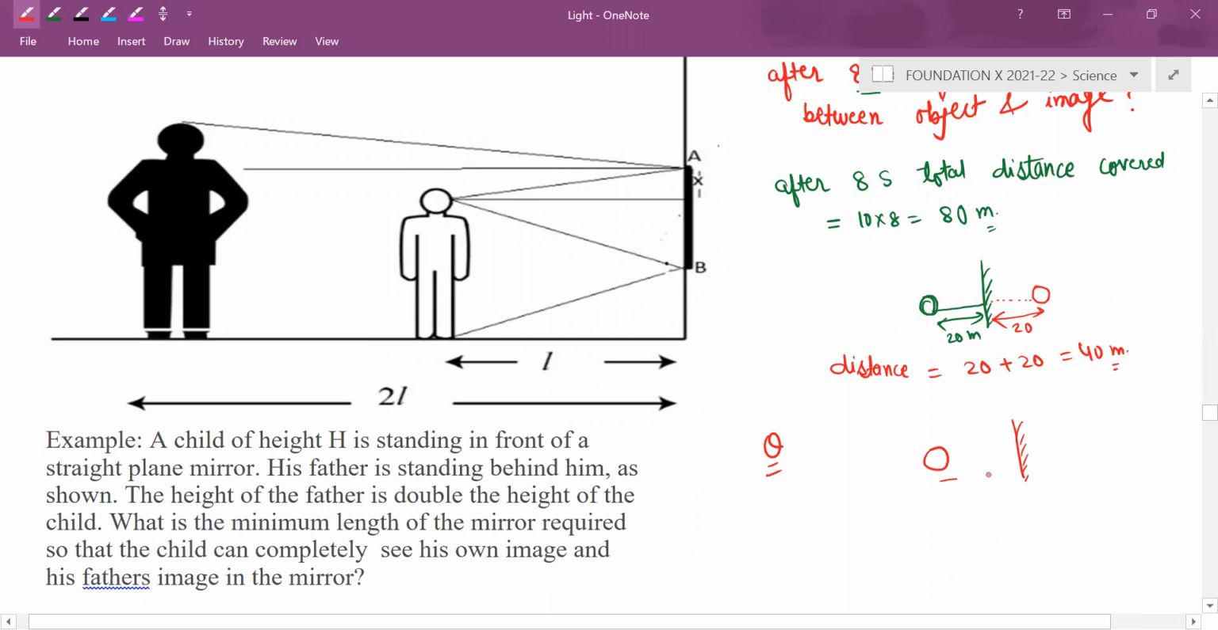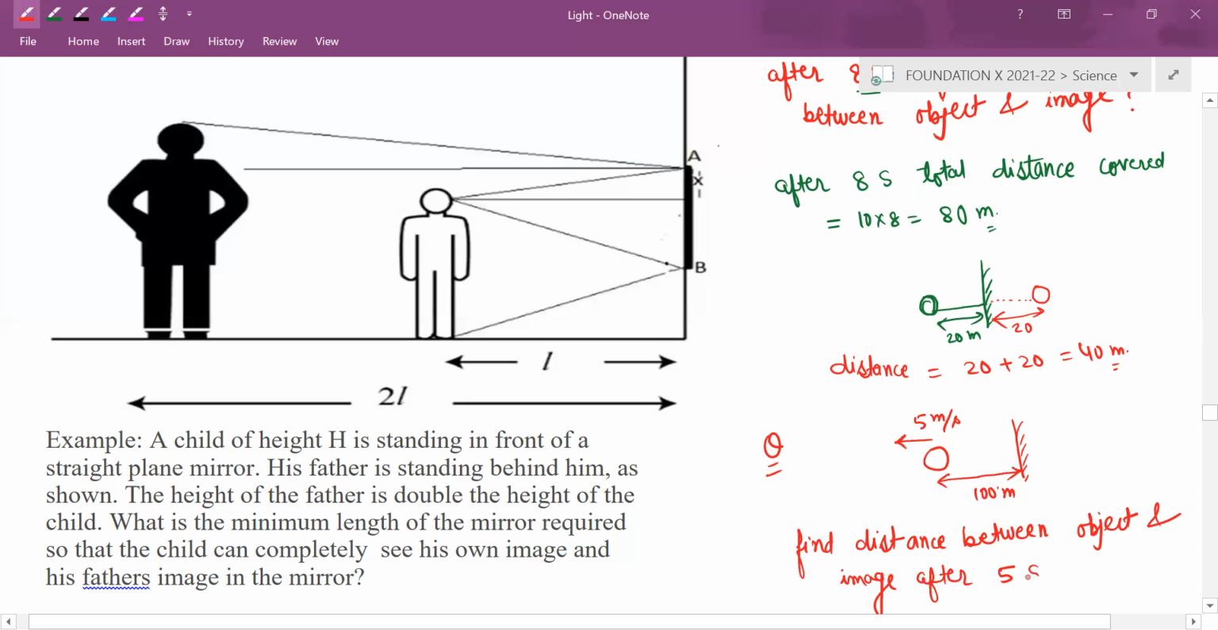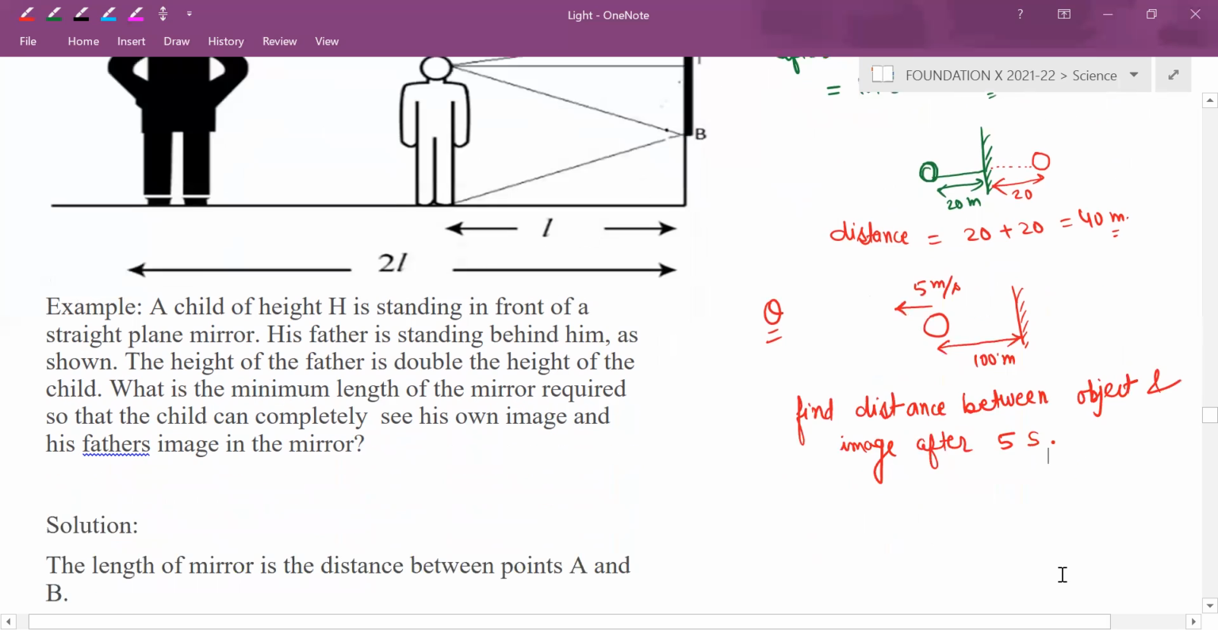This is the object. And it was placed again 100 meter here, at a distance of 100 meter. And the object started moving this side at 5 meter per second. Find the distance between object and image after 5 seconds. Please reply me privately.